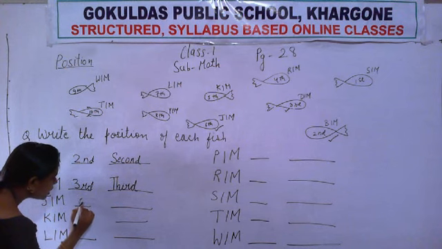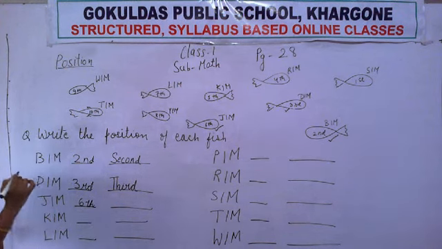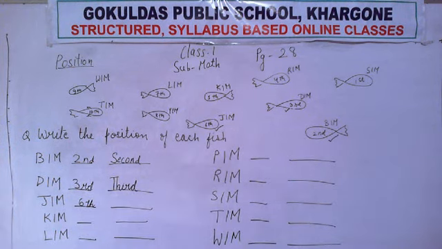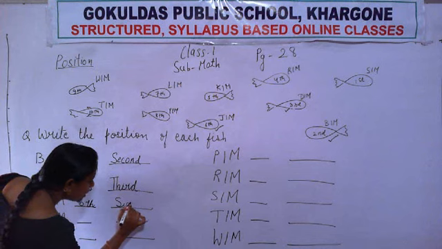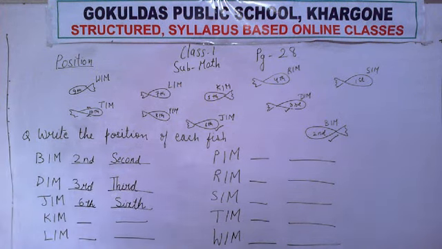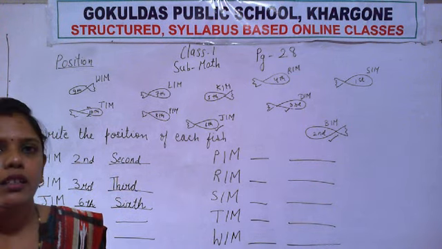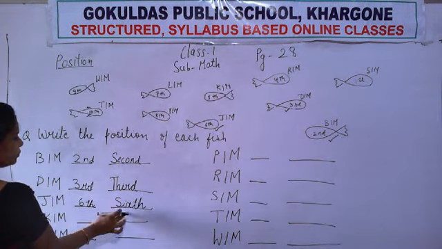Right here 6 and T and H. Now write the spelling of 6th. S-I-X-T-H. 6th.